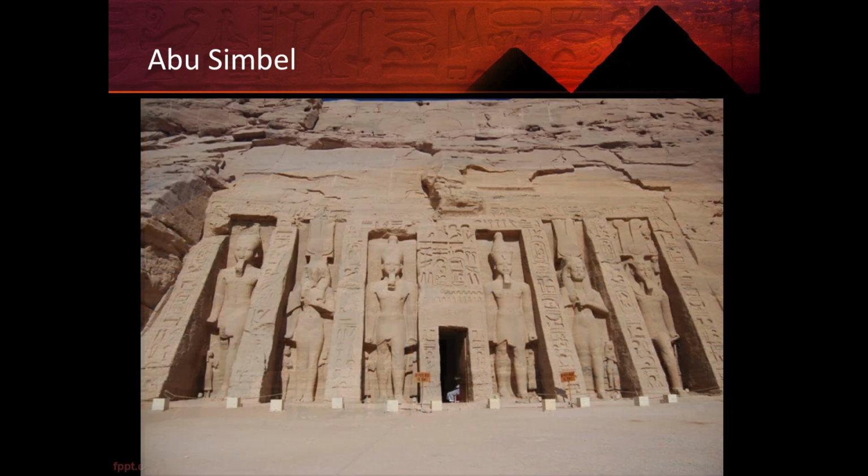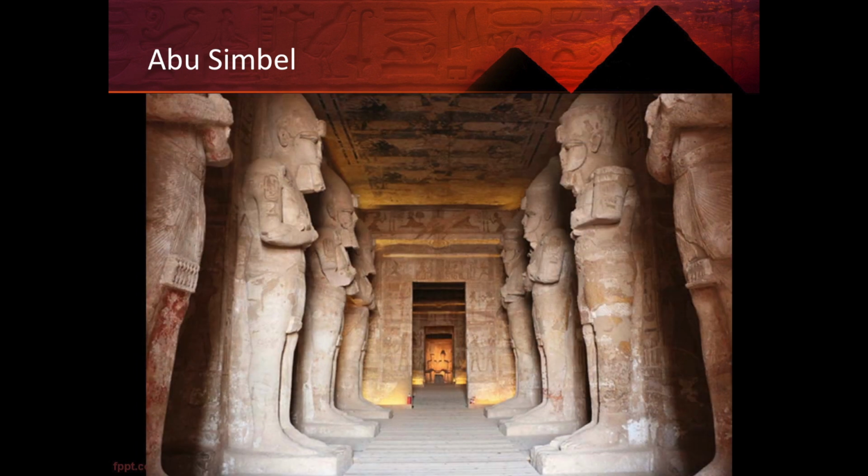So here's another picture of one of the smaller temples. It's actually 2 temples. There's this larger one from the first picture, and now this second one here, which is slightly off a little ways from it. And finally, here we have an image of inside the temple. So if you go through that door that you see from one of the previous pictures, this is what the inside of that temple looks like.